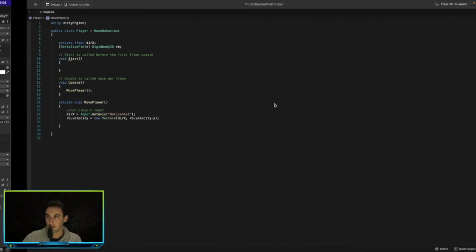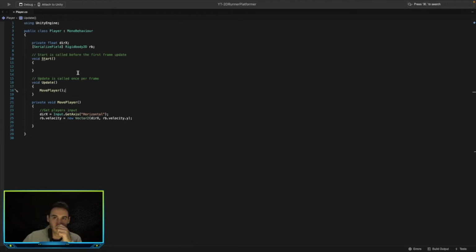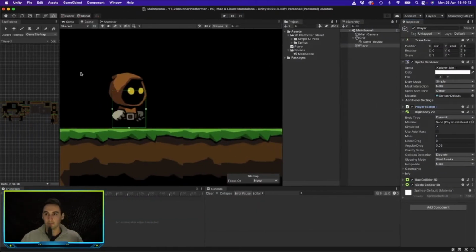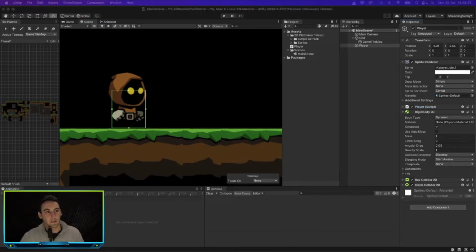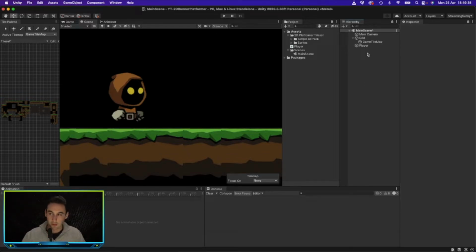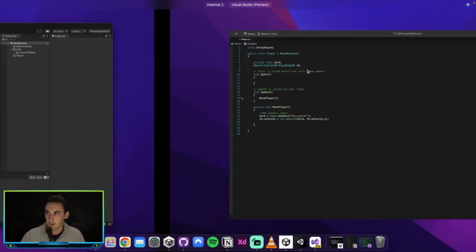Wait, are we pulling this in? Yeah, we are. Okay. So let's look. If we go ahead and look at this, okay, I think I know why. So what we're doing is we're not actually adding any speed to our player.